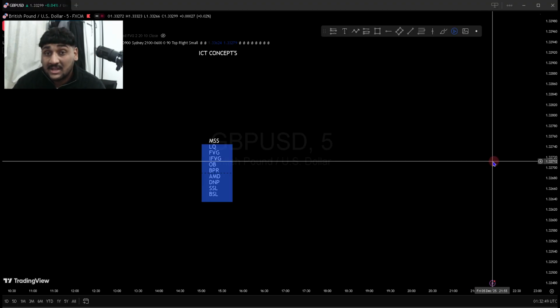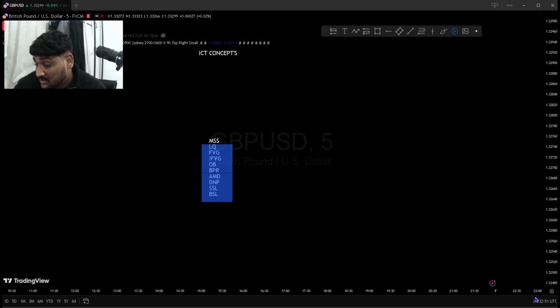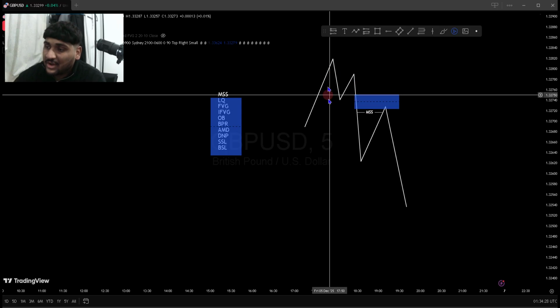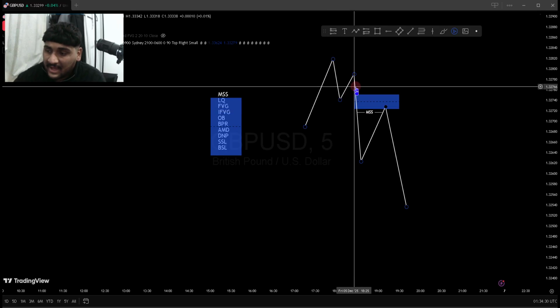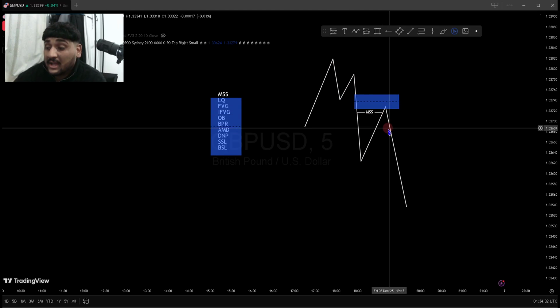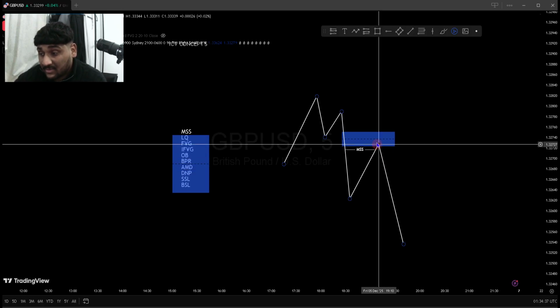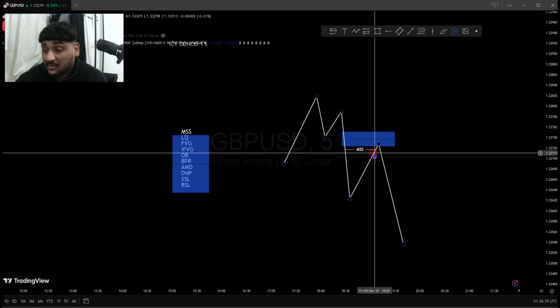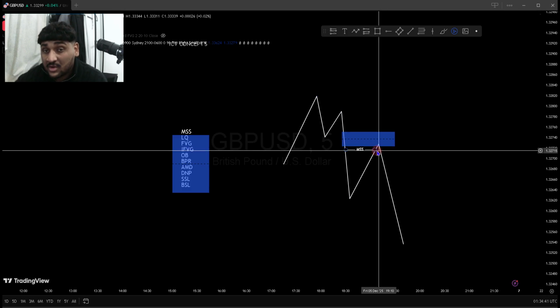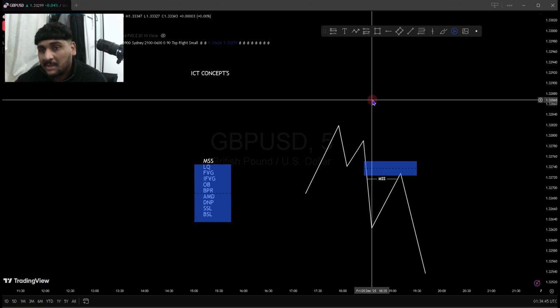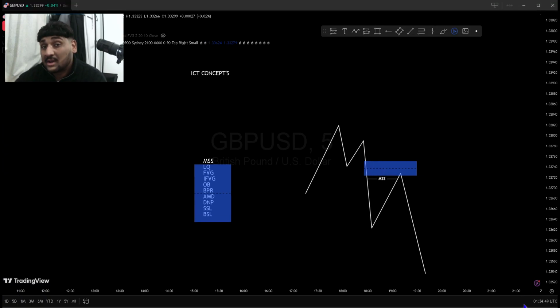Our next topic is a market structure shift. Here we can see a nice lower high, lower low, lower high, lower low, lower high, higher low. Where's our market structure shift? Right here, where the market closes above the top wick candle and taps into a fair value gap. Let me show you in a live market move.